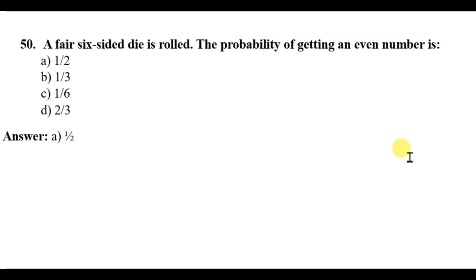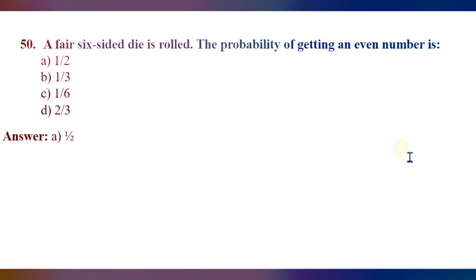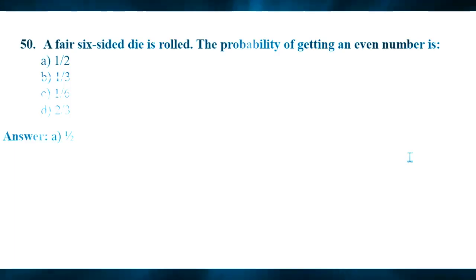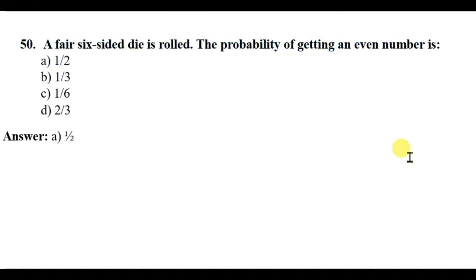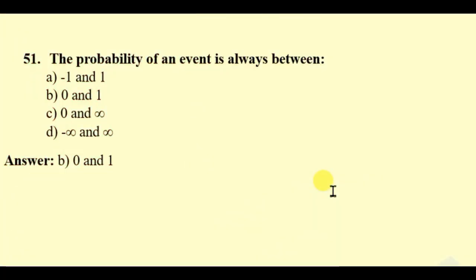Question number 50. If a 6-sided die is rolled, the probability of getting an even number is half, 1/3, 1/6, 2/3. Here the right answer will be half, because in a 6-sided die there are 3 even numbers and 3 odd numbers. So even number getting probability is half and odd number is also half, means 0.5. The first question on the category probability.